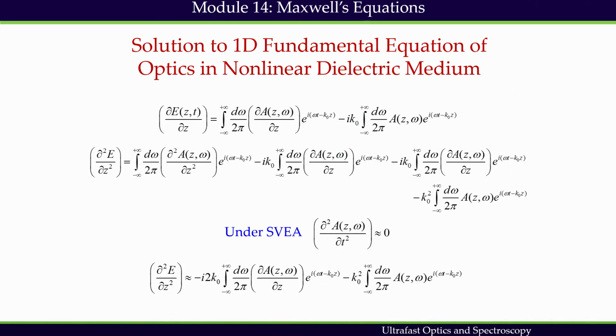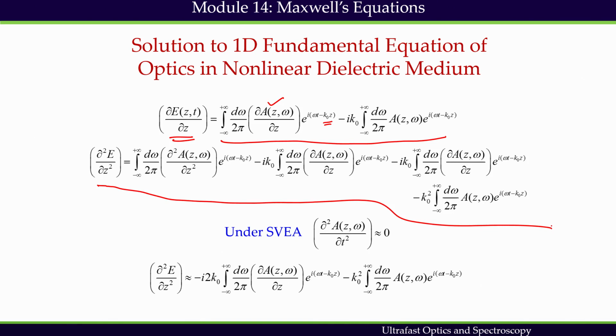So, these are the terms we need to calculate to plug that in. We will take the first derivative of the electric field. If we take the first derivative of the electric field with respect to z, the z dependent terms are A, which is z dependent, and also this one. So, I get this expression, the simple derivative. Second derivative I take and I get this expression.